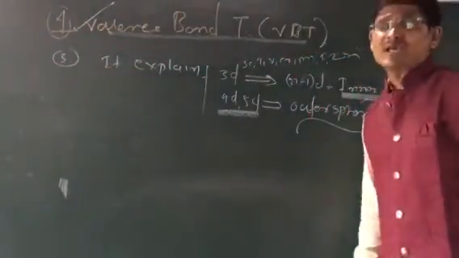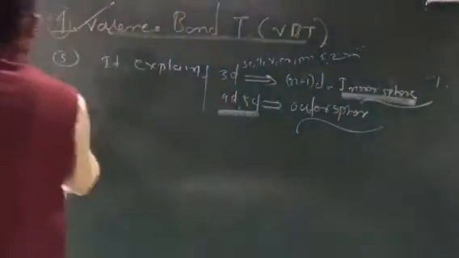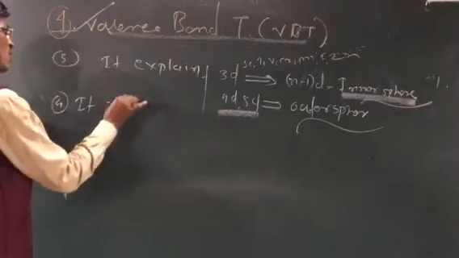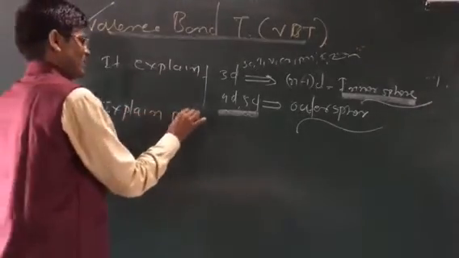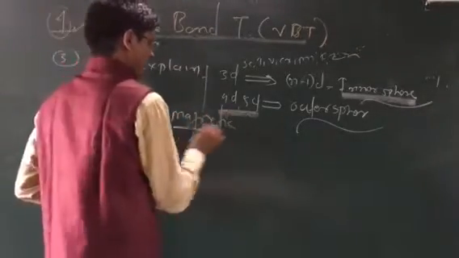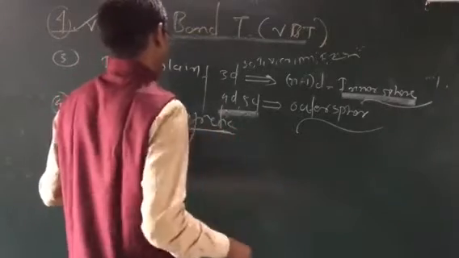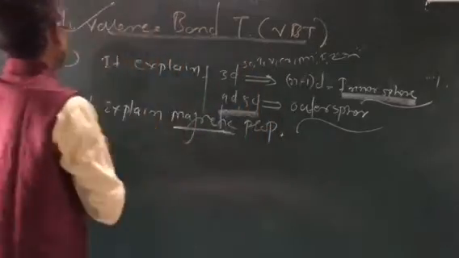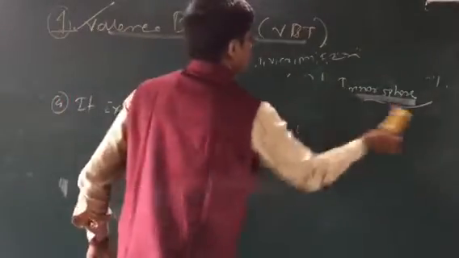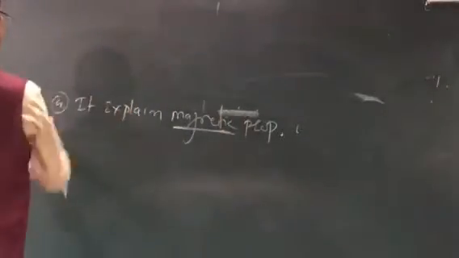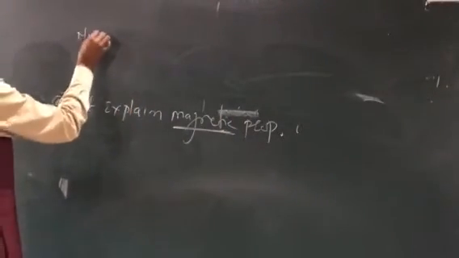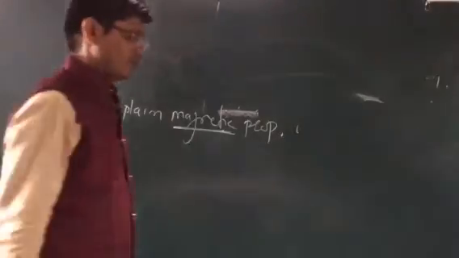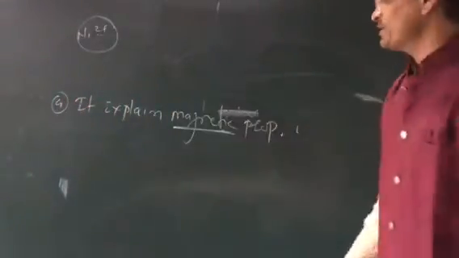The next property is the magnetic property, assumption number 4. It explains the magnetic property, but it does not explain the temperature dependent magnetic property. It explains the magnetic properties only. So how are the magnetic properties explained? For example, if there is nickel 2 plus, the metal ion from the complex.